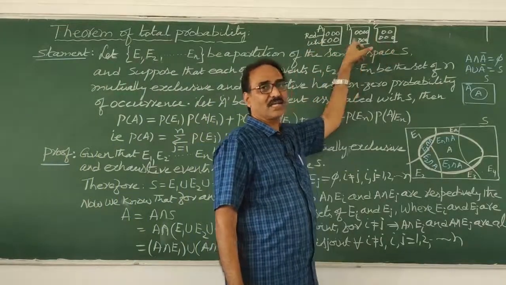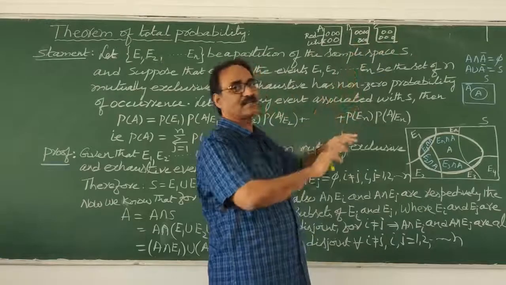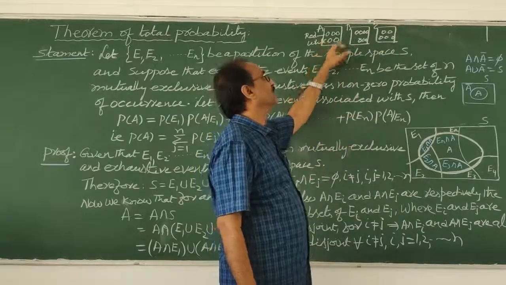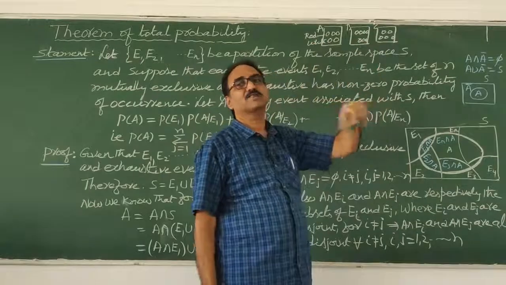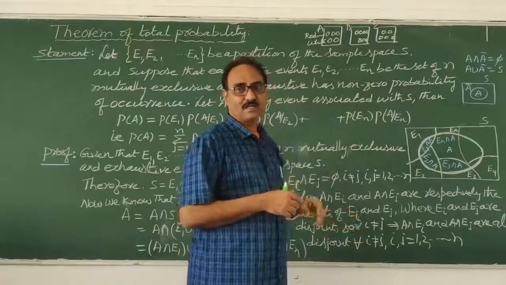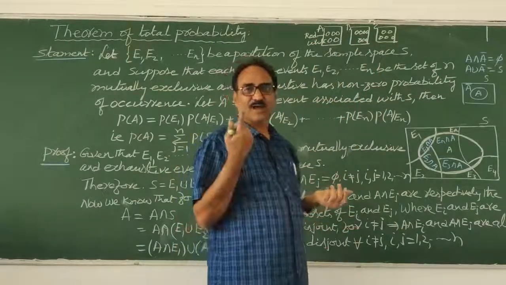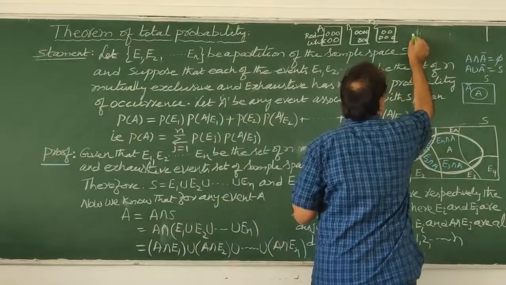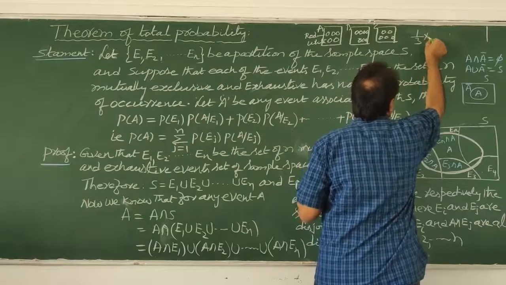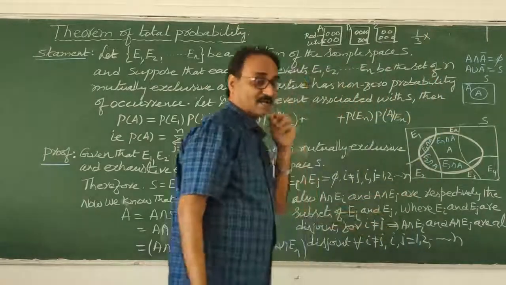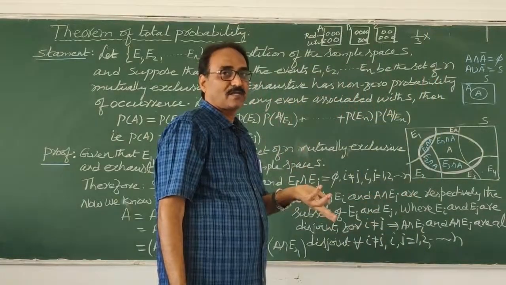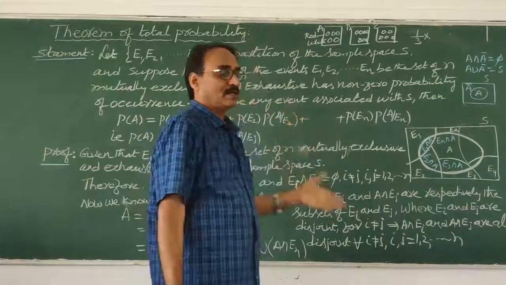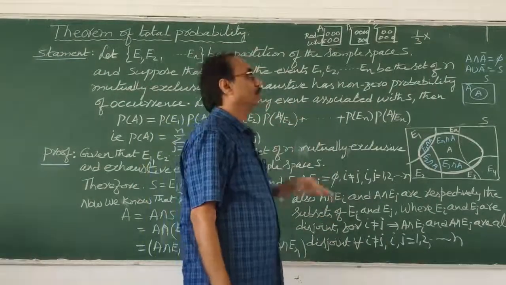All the boxes are equally likely, identical, so the chance of selecting any one box is 1 by 3. After selecting a box, for example A, and simultaneously picking a ball, whenever it is simultaneous, as in permutation and combination, the fundamental counting principle, you have to multiply.